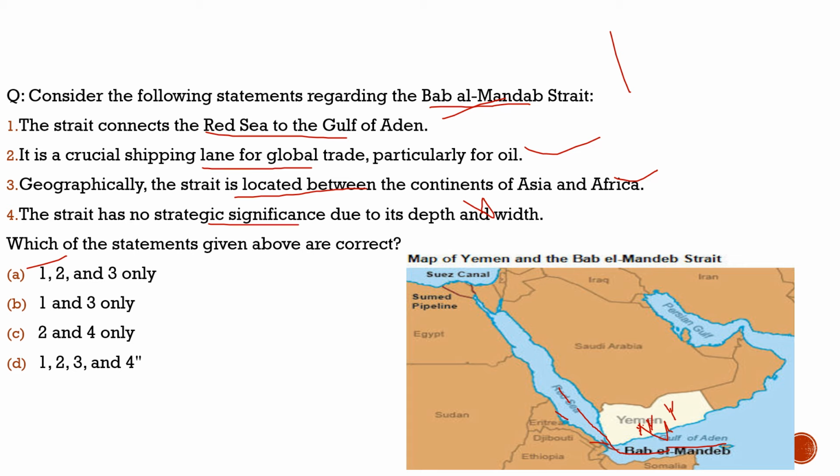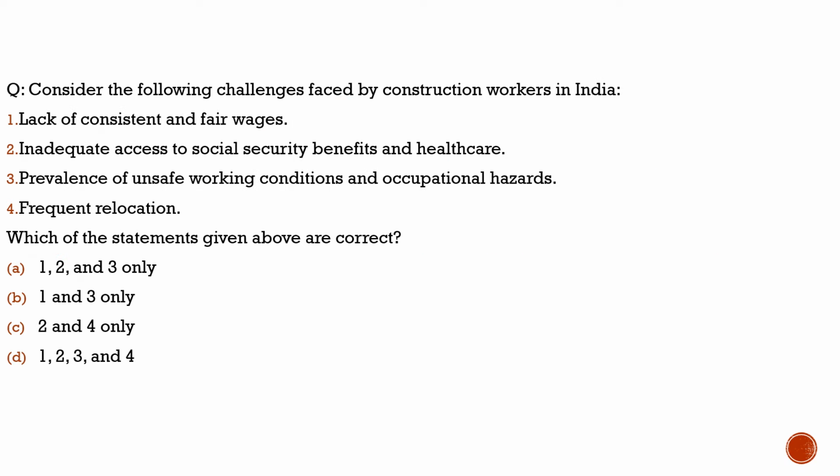So with this, let's move to another slide and see what question we have brought there. Here the question is with respect to the challenges faced by construction workers in India. It is exactly the topic which was in the news. So let's solve the question directly and we will understand why it was in the news. The question says, consider the following statements on challenges faced by construction workers in India. First, lack of consistent and fair wages. 100% correct. There is no consistent work available to them, and also no fair wages.